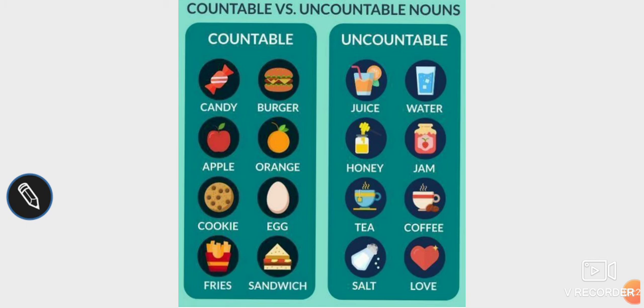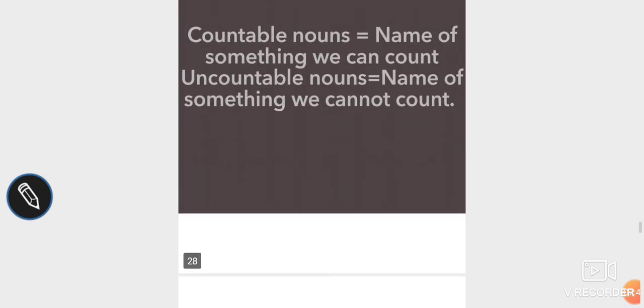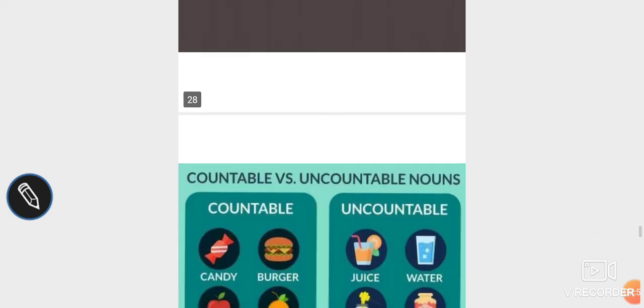Honey or jam, tea and coffee, salt, love, we cannot count. All these are uncountable nouns. We can only count them like a cup of tea, a glass of juice or a bottle of jam. But we cannot number them. So, countable nouns are names of things that we can count, and uncountable nouns are names of something that we cannot count.